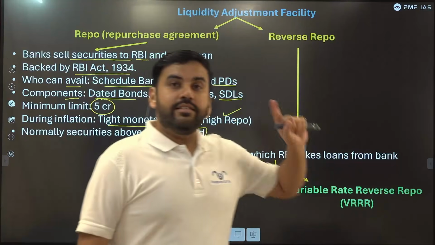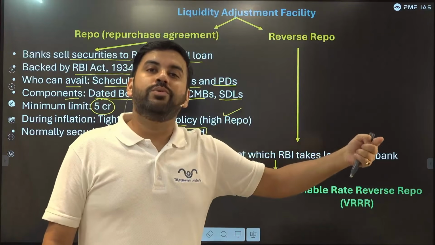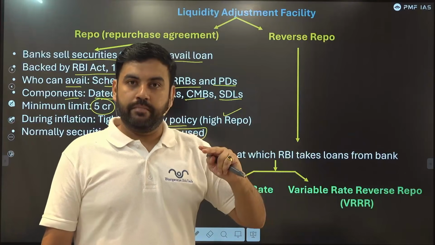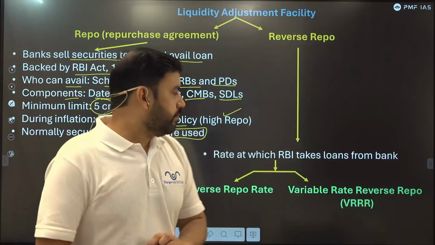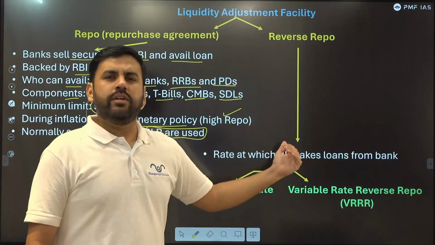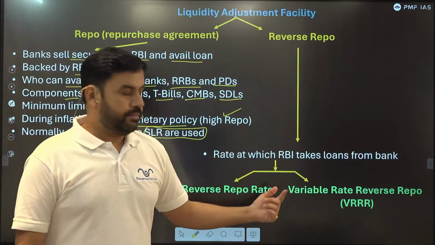Now, in this case, SBI was taking loan from RBI. The other case is reverse, that is reverse repo. Here SBI will offer loan to RBI, or RBI will tell SBI to give money, right? Not give money back, give money. It is the rate at which RBI takes loans from banks. Banks offer loan to RBI, that may also be the case.